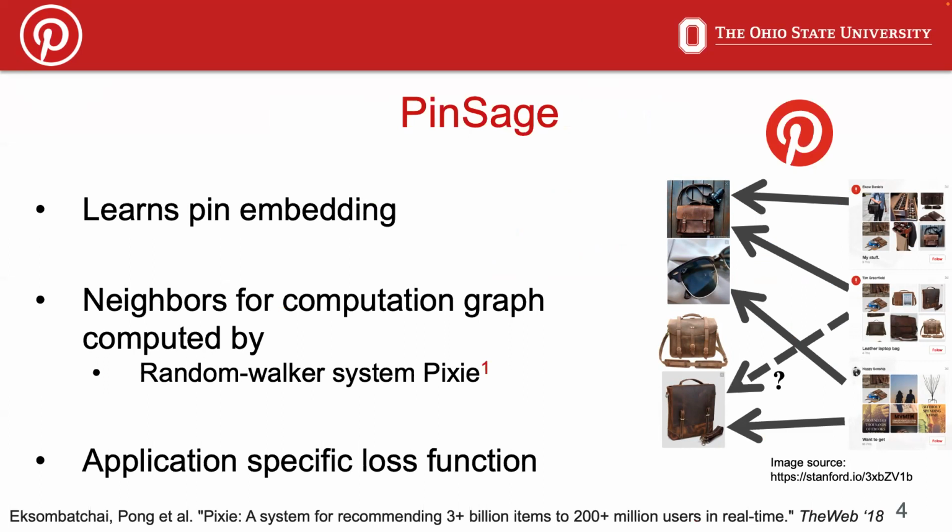PinSage learns pin embeddings from a large pin-board graph, where the pin-board graph consists of more than 2 billion pins, 2 billion boards, and contains more than 7 billion pin-board edges. Now, given the size of the graph, PinSage employs a scalable random walk strategy to identify the neighbors. These neighbors would then be utilized in the computation graph of a graph neural network to compute the pin embeddings. The PinSage model is then trained on its application-specific loss function.